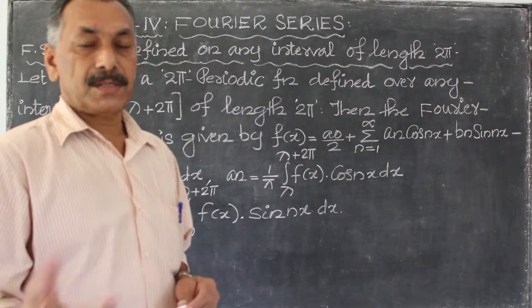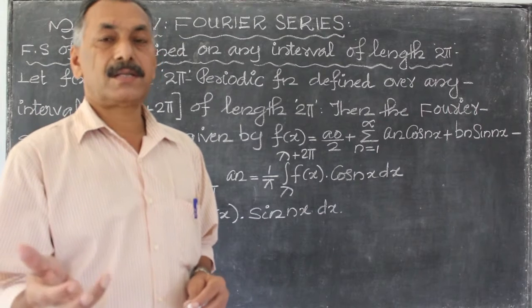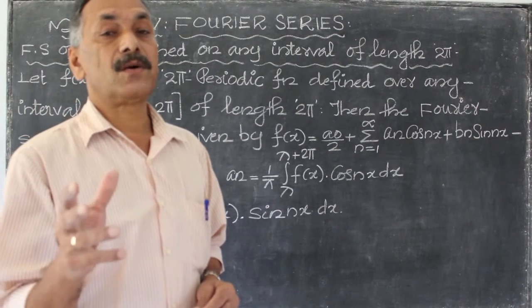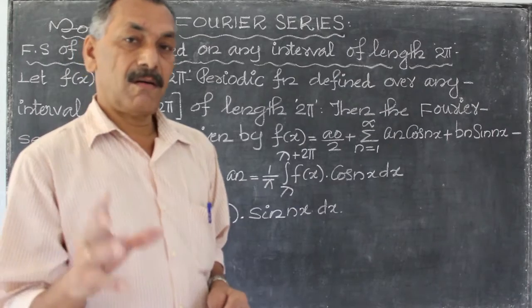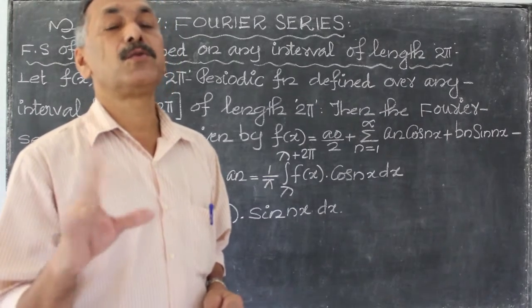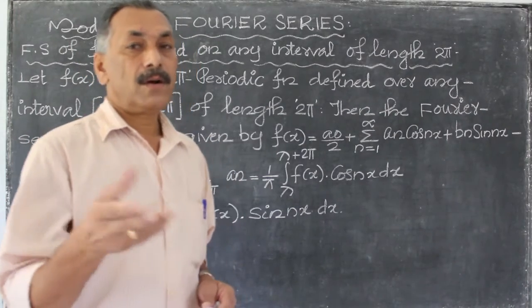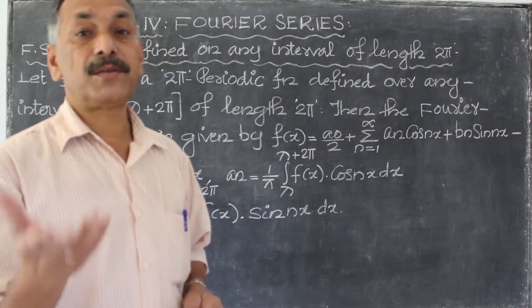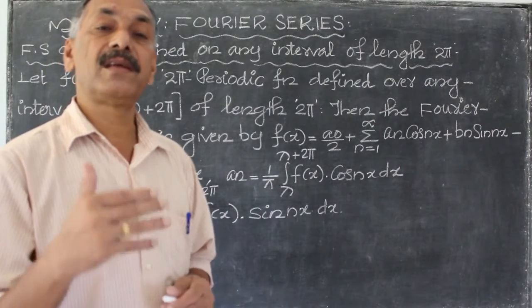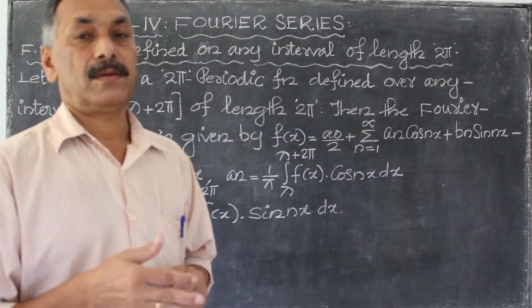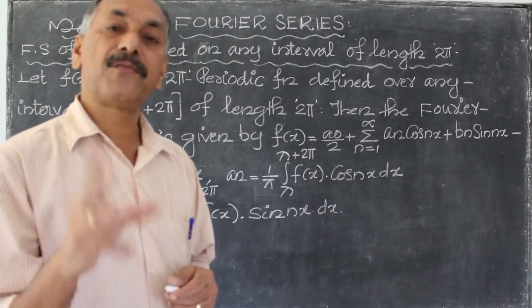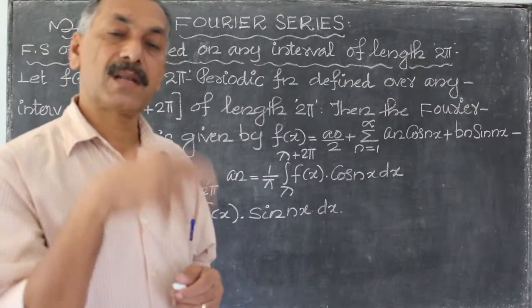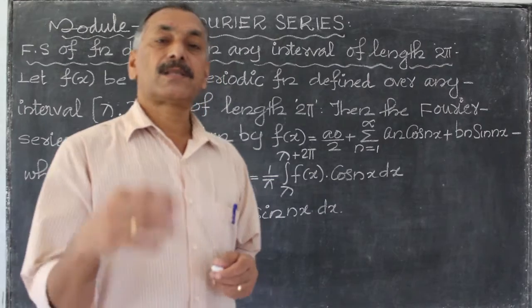Today we are going to consider the Fourier series of a 2 pi periodic function defined over any interval of length 2 pi. We have already seen the Fourier series of a 2 pi periodic function defined in the interval minus pi to pi. If f(x) is a 2 pi periodic function defined over the interval minus pi to pi, then the corresponding Fourier